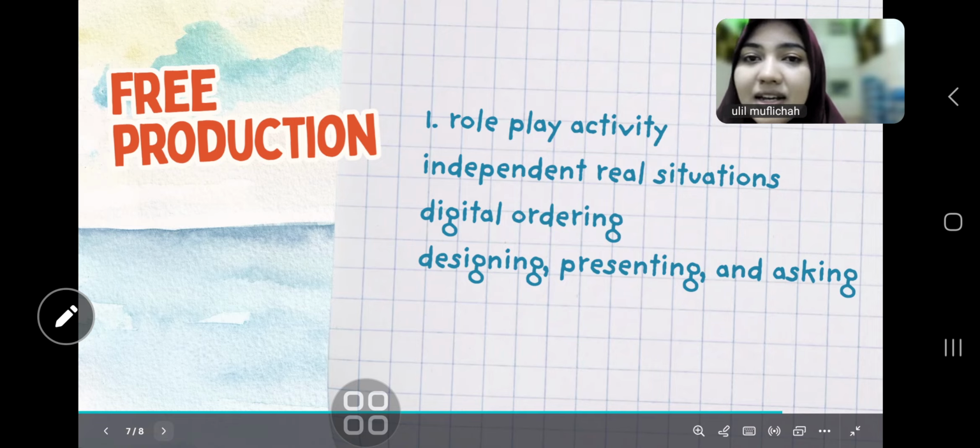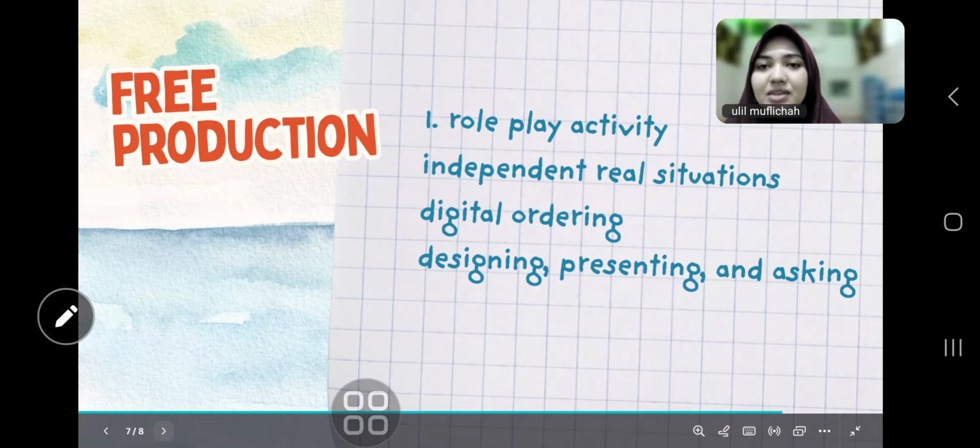They practice speaking English by using expressions such as I will, I'd like, could I get, and I will have that. The teacher provides instruction, monitors student performance, and gives feedback after the activity.